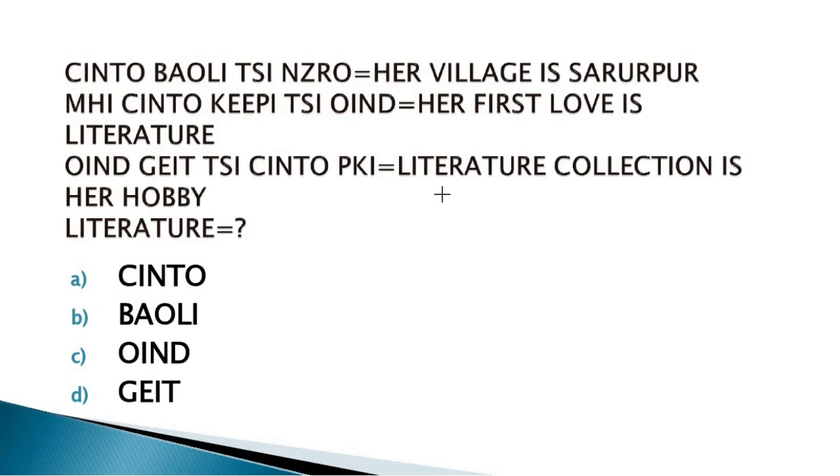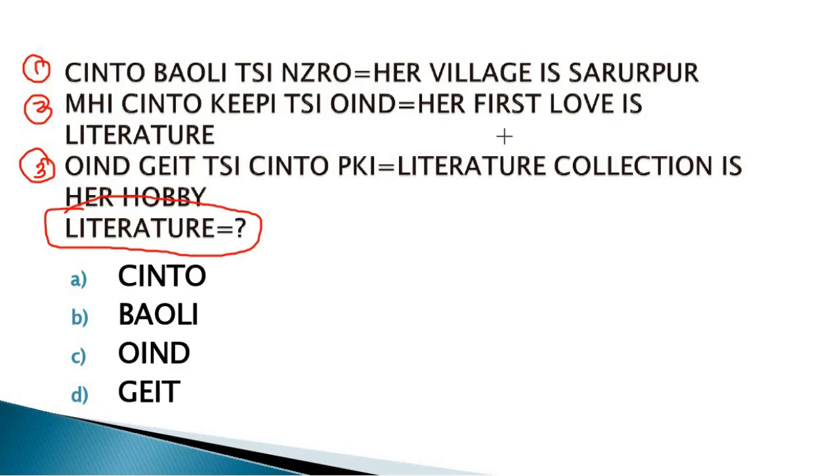The next question is: CINTO, Sinto, Bauli, TSI and ZRO is the coding for "her village is Sururpur". And the next ones are in statement 1, statement 2 and statement 3. This is the coding we have to find: literature.